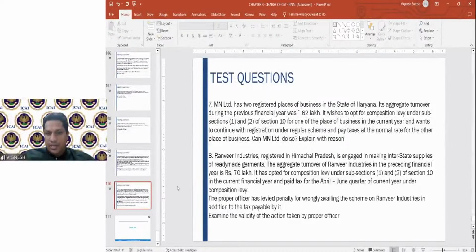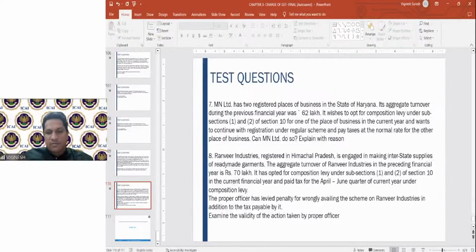Aggregate turnover is 70 lakhs. Opted for composition scheme 10.1.2, paid tax for April to June under the composition levy. The officer has levied penalty for wrongly availing the scheme on Ranveer Enterprises in addition to the tax payable. Examine the validity of the action.